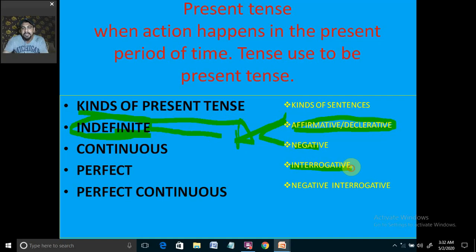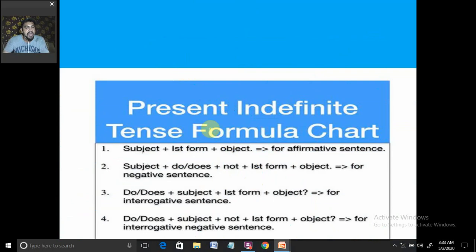Then the third one would be interrogative. Interrogative is when we are asking a question from someone by the use of a helping verb or with the use of a WH word. Then comes negative interrogative, where there is negation as well as interrogation. Now moving further, we have here the chart of the present indefinite tense. We have the structures given over here for making each sentence. First is affirmative, then negative, then interrogative, and the last one is negative interrogative.